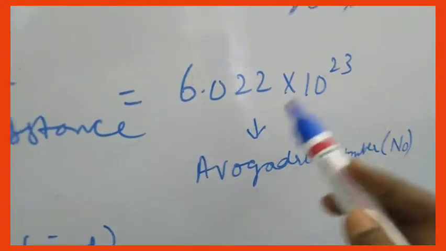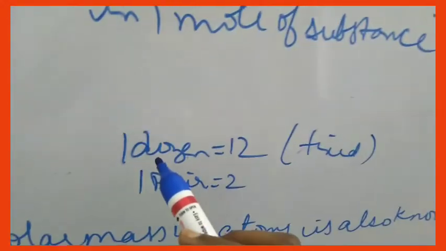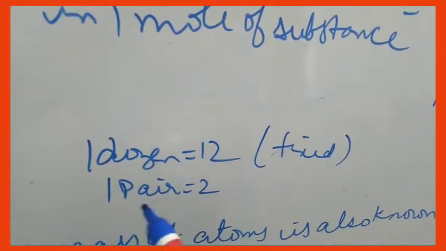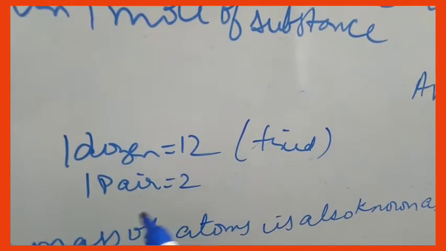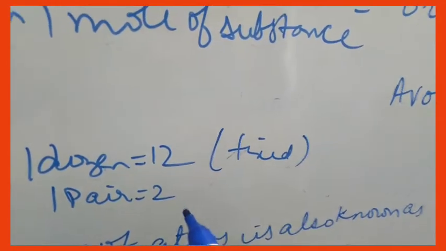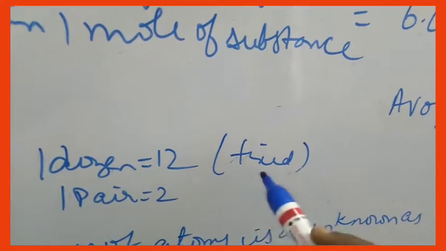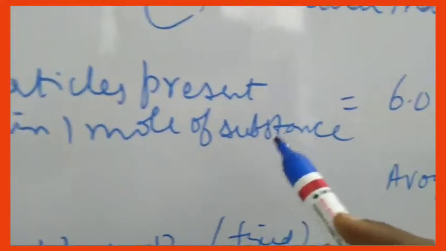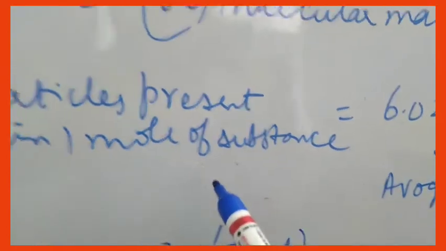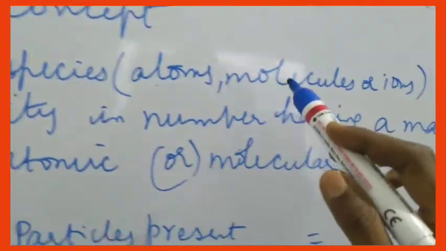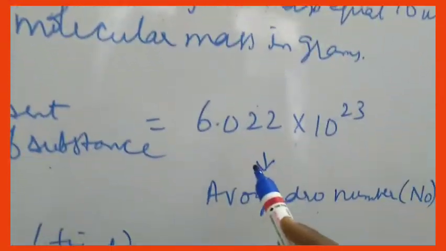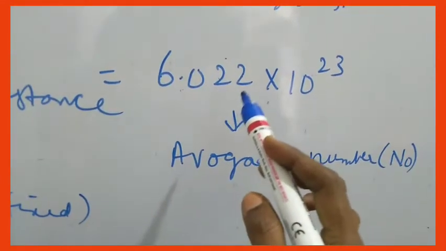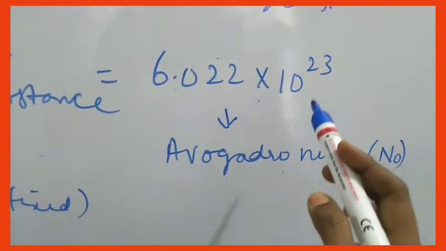This is a constant value. For instance, 1 dozen means 12, 1 pair means 2, 1 score means 20. Like that we have a fixed number, like that the number of particles present in 1 mole of a substance. Whether it is atoms, molecules, or ions, whatever it is, it will be 6.022 into 10 power 23.